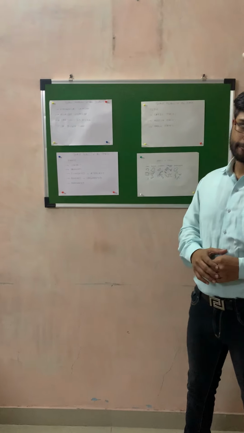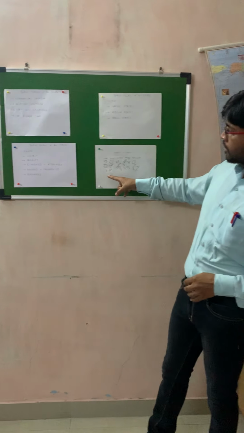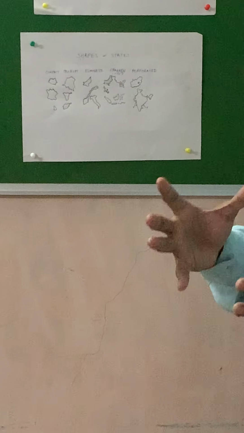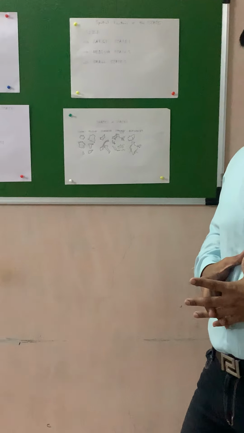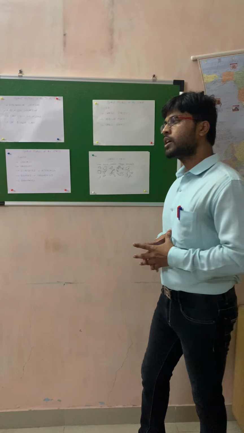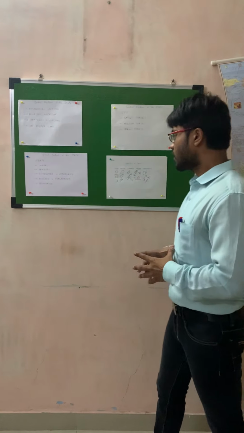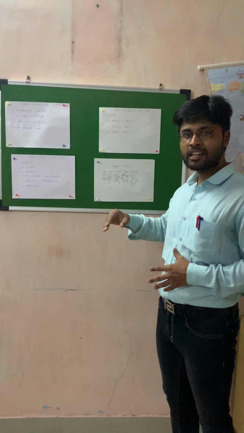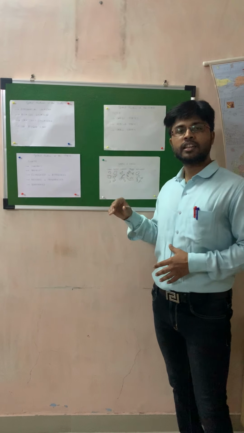First is compact. Now you can see in this chart, the first is the compact one. So compact means what? We can give the example of Bulgaria, we can give the example of France and all.